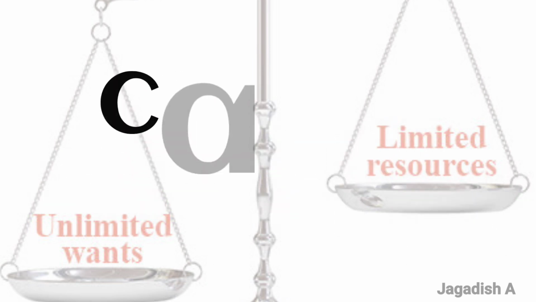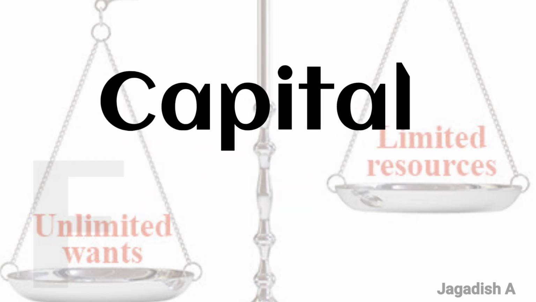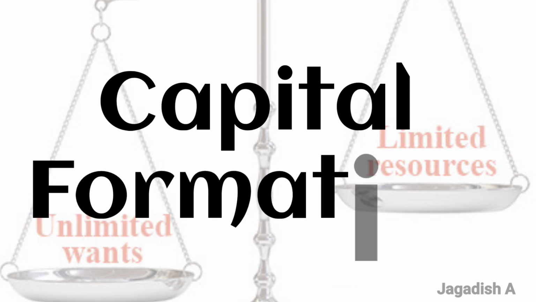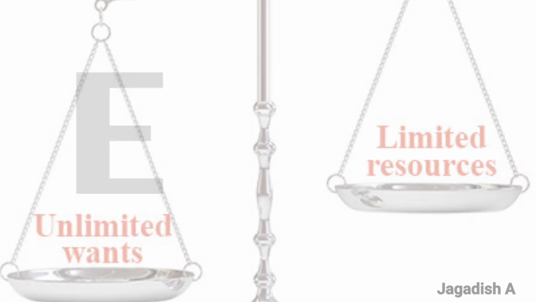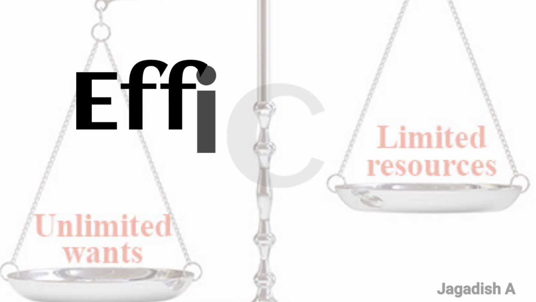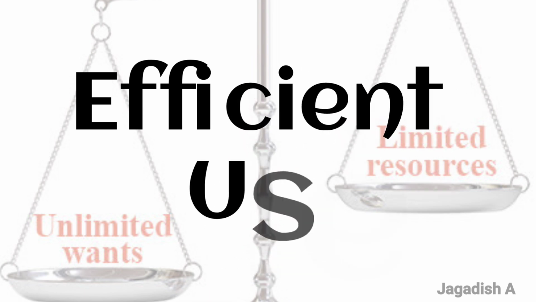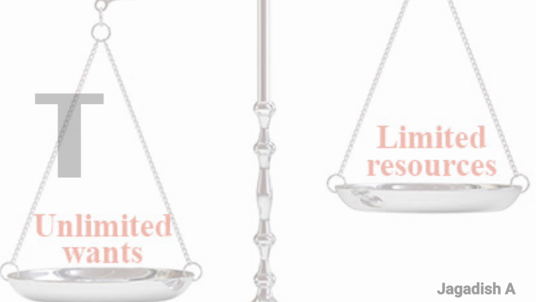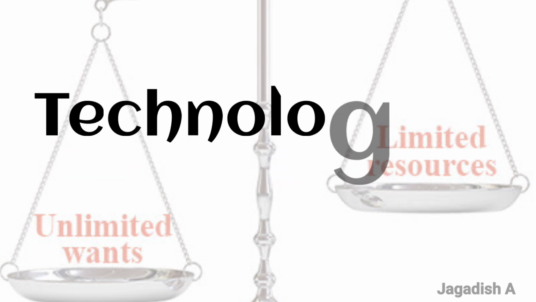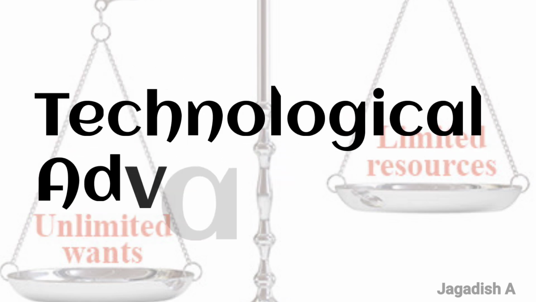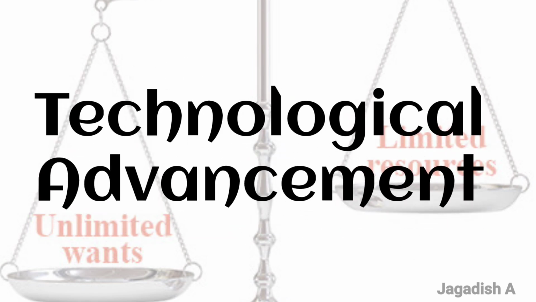Capital. Capital formation. Accumulating capital through savings and investment to promote industrial growth. Efficient use. Ensuring that capital is used effectively in production to avoid waste and maximize profit. Technological advancement. Promoting innovation and the adoption of new technology to improve production processes.